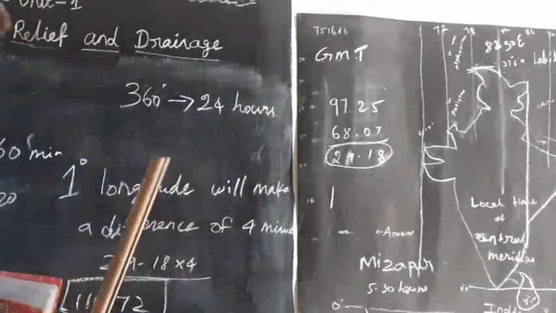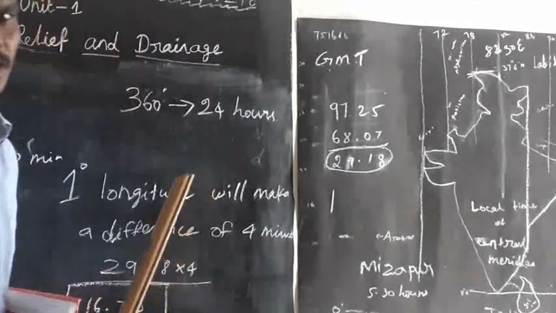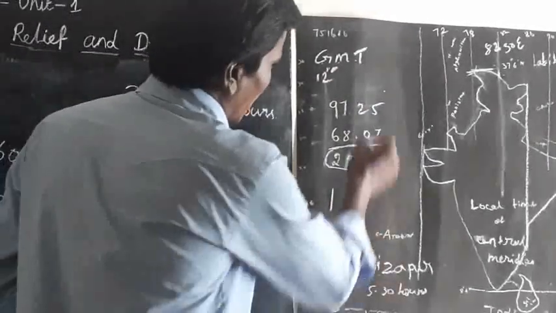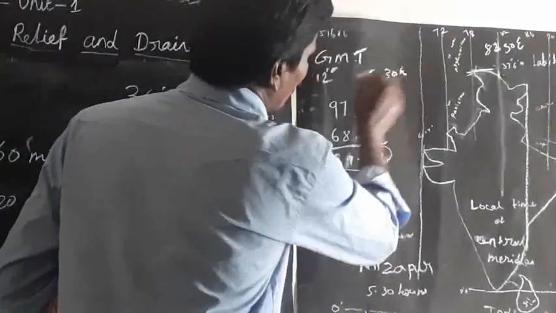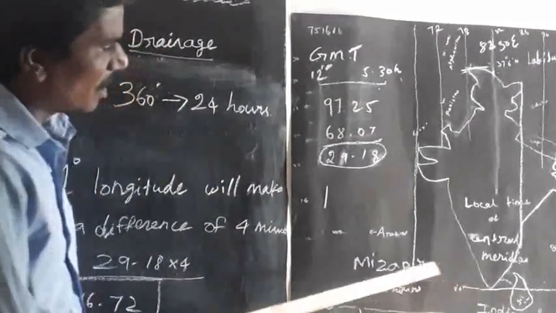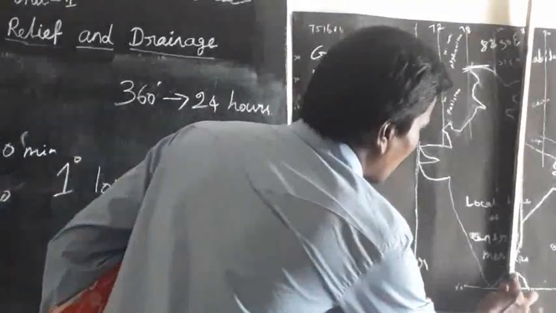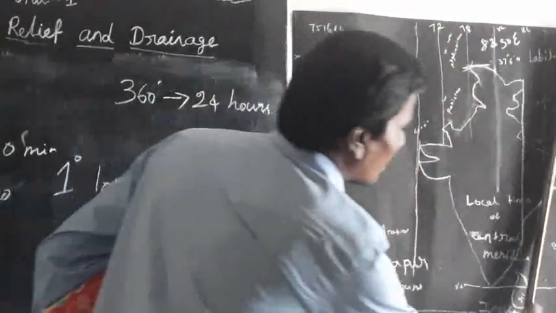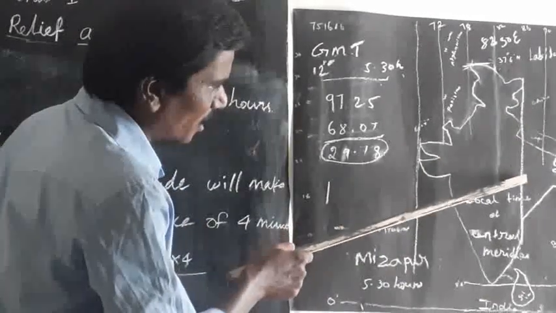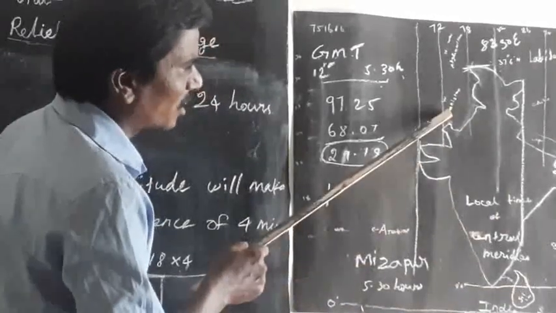The Greenwich Mean Time meridian passes through London. When GMT in London is 12 o'clock, India is 5 hours 30 minutes ahead. Sri Lanka is 6 o'clock and Pakistan is 5 o'clock. So on this side it decreases, on this side it increases. India's Indian Standard Time is 5 hours 30, Sri Lanka 6 o'clock, Pakistan 5 o'clock.